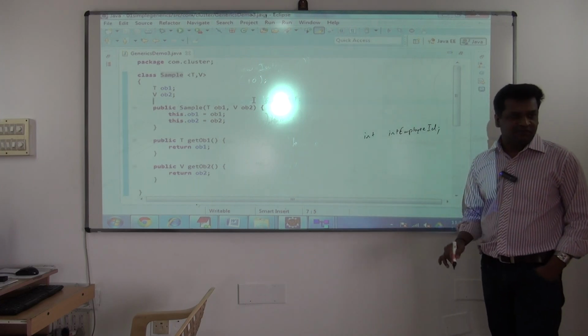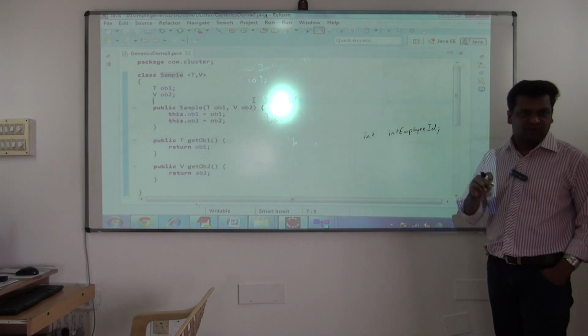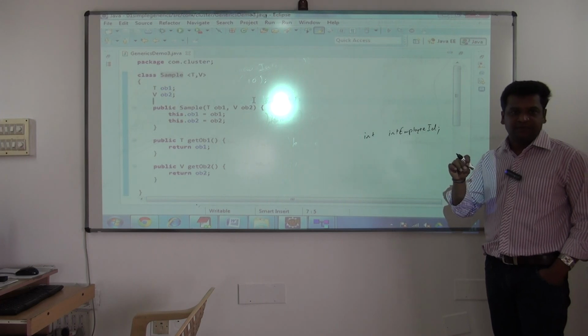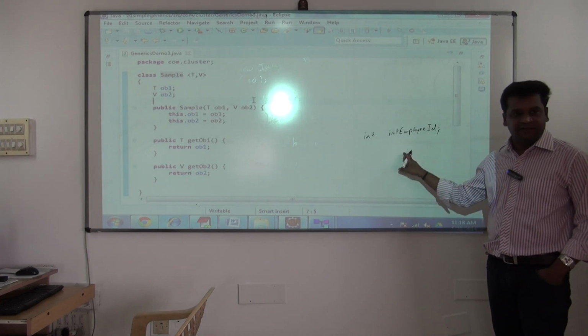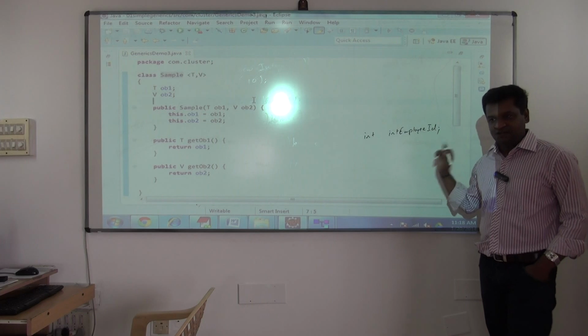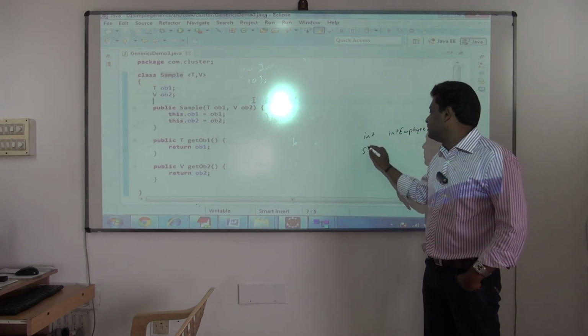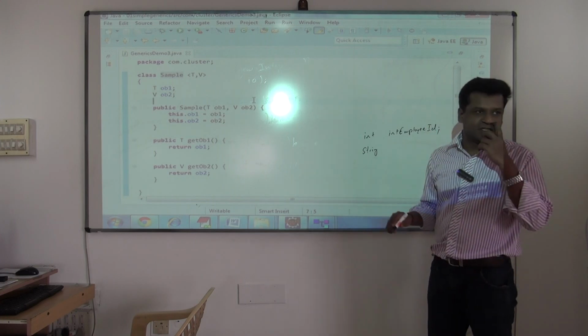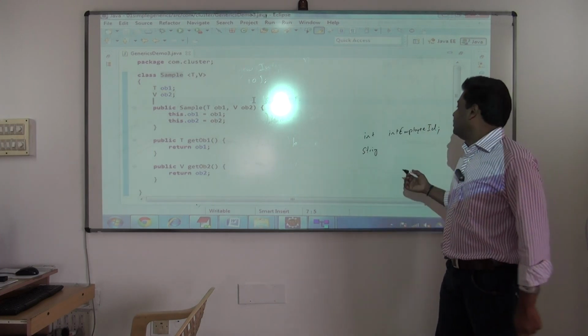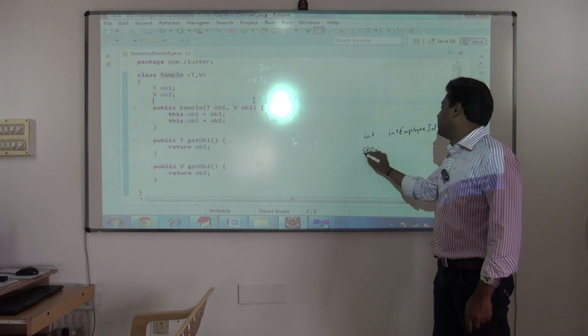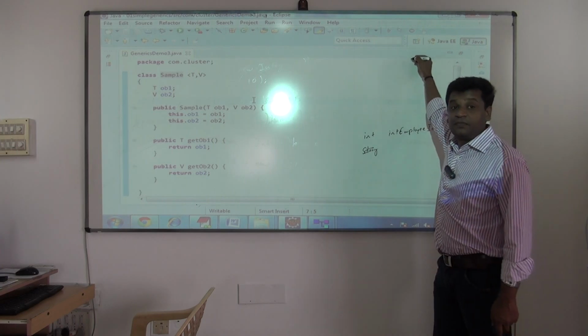There are some conventions we follow. We go with camel casing: the first letter is small, the second word's first letter is caps, the third word's first letter is caps, like this. I'm telling you naming conventions. This is how you go with variables. And how do you go with the class?